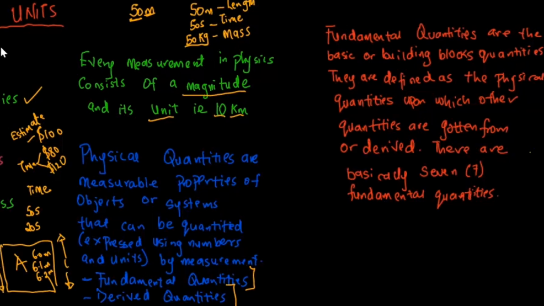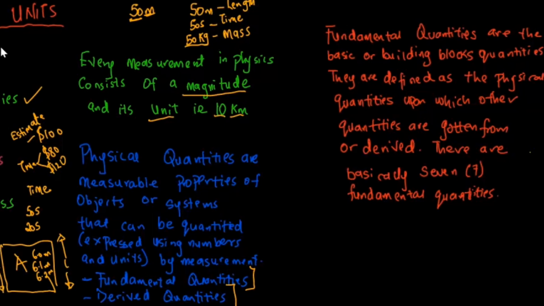By way of definition, fundamental quantities are physical quantities upon which other quantities are derived or gotten from. So fundamental quantities are just basic quantities. From fundamental quantities, you get other quantities which we call derived quantities. In physics, there are basically 7 in number.